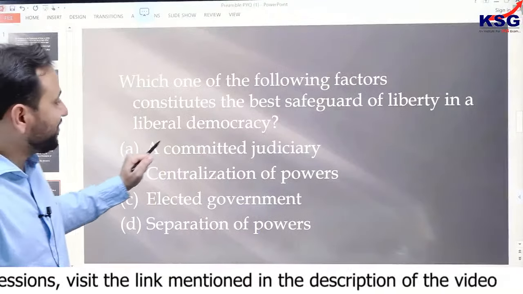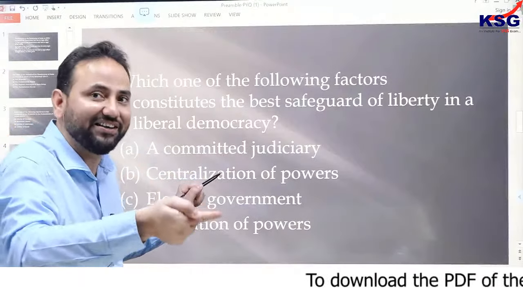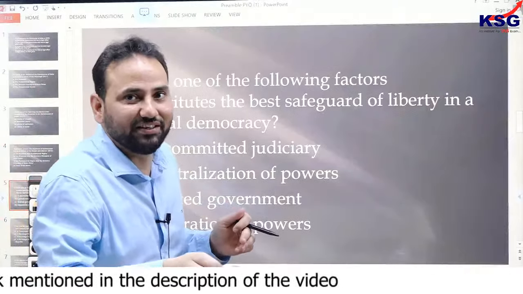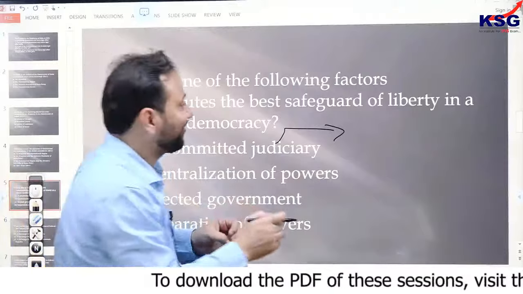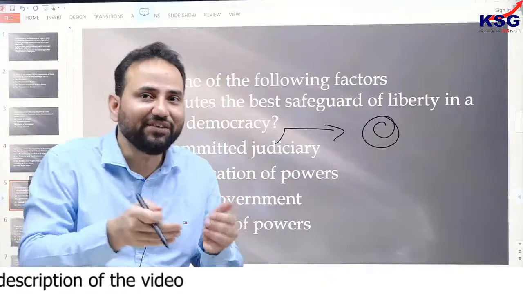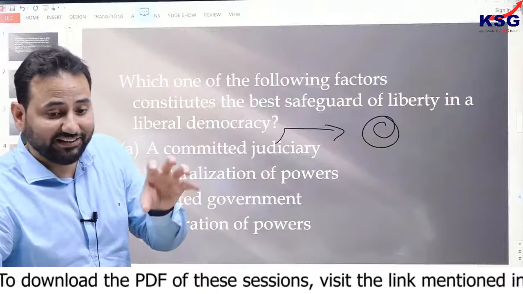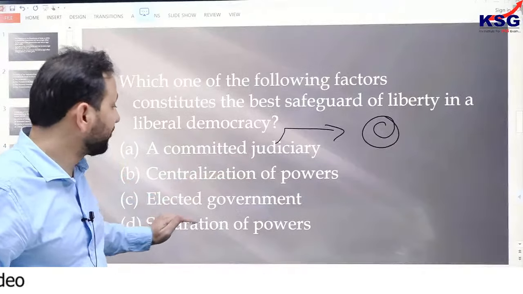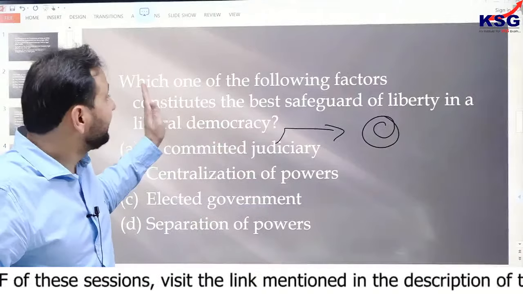If you see this committed judiciary, that is not the solution. See the system of committed judiciary which Indira Gandhi demanded at the time of emergency. Committed judiciary means a judiciary which is committed to the executive. However, the judiciary should be committed not to the executive but to the Constitution. So this committed judiciary gives us multiple dimensions. Again, if you move forward to the next option, centralization of power will never be a solution in the Constitution of India and the system which we see in the Constitution itself. Then we have an elected government, which is not necessary. And finally, separation of powers. If you have the concept of separation of powers, it will always safeguard the concept of liberty.